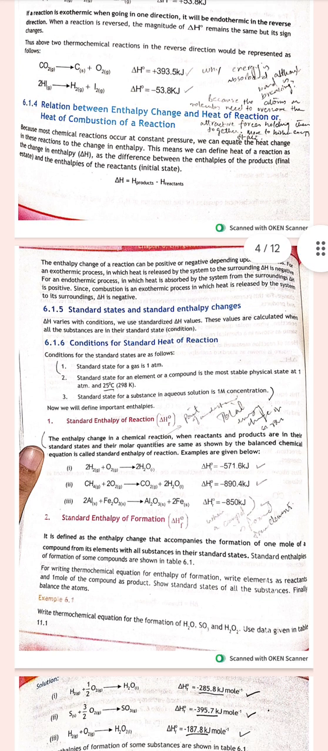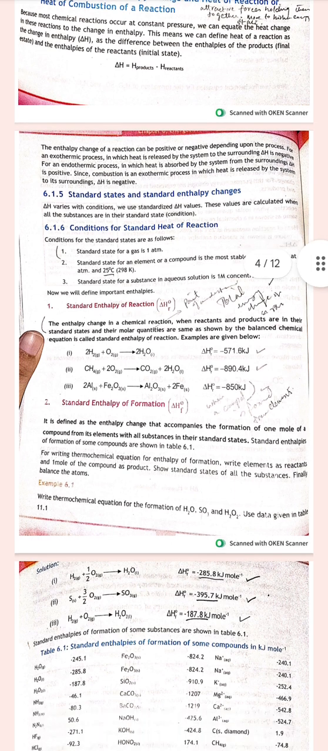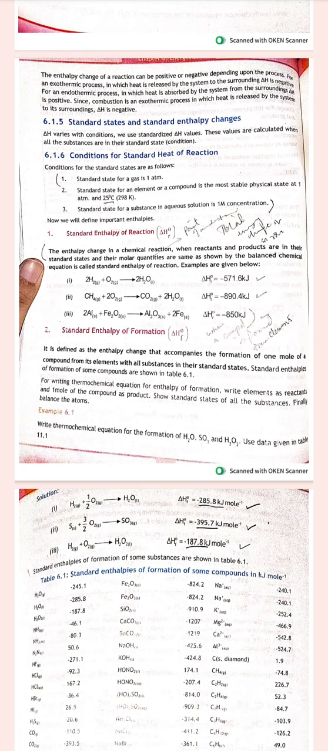Now we have the next topic, that is the relation between enthalpy change and heat of reaction or heat of combustion of a reaction. So what is the relationship between the enthalpy change and heat of reaction? The relationship is basically del H is equal to H products minus H reactants. The difference between the enthalpies of products and enthalpies of reactants. Final state minus initial state. The enthalpy change of a reaction can be positive or negative depending upon the process.